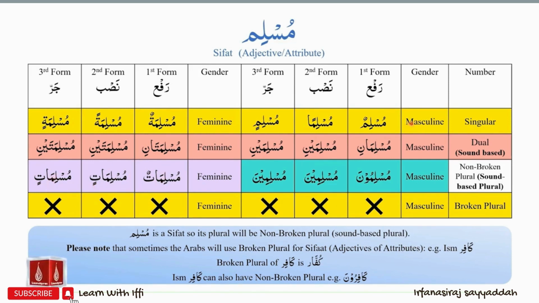So the overall chart is Muslimun, Musliman, Muslimin, Muslimatun, Muslimatan, Muslimatin, Muslimani, Muslimaini, Muslimaini, Muslimatani, Muslimataini, Muslimataini, Muslimuna, Muslimina, Muslimina, Muslimatun, Muslimatin, Muslimatin.